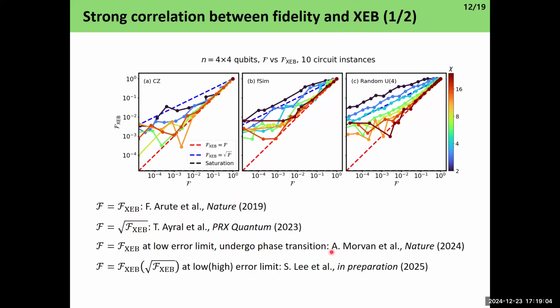And I believe just 2 months ago, Google also refuted this argument by saying that this only holds in low error limits, meaning close to ideal simulations or ideal experiments, and it also undergoes a phase transition. What we discovered is that if we plot the fidelity versus XCB, with fidelity on the x-axis and XCB on the y-axis, if we increase the simulation accuracy, then the fidelity and XCB are identical in the high fidelity limit, meaning low error limits, and it converges down to the square root limit, meaning this blue dotted line, as the fidelity decreases. So it means that actually both statements are correct